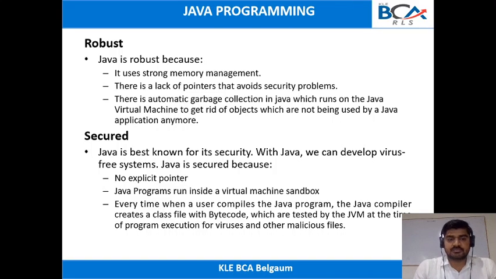So you can take an example. Whenever you create any Java program, initially it will compile. The Java compiler will itself check whether any viruses are present or not. Suppose you develop an application on another system, and you take that program into your system. Once you compile that code, initially the Java compiler will check for virus. If the virus is present, the code will not execute. So we can say that Java is a secure programming language.